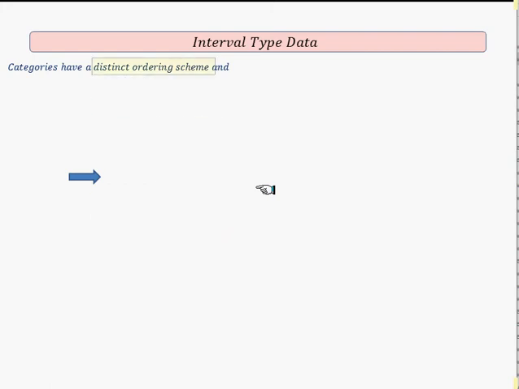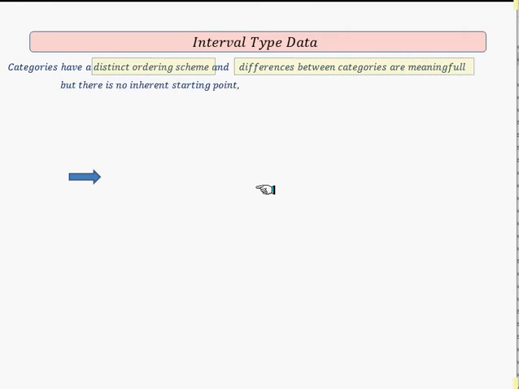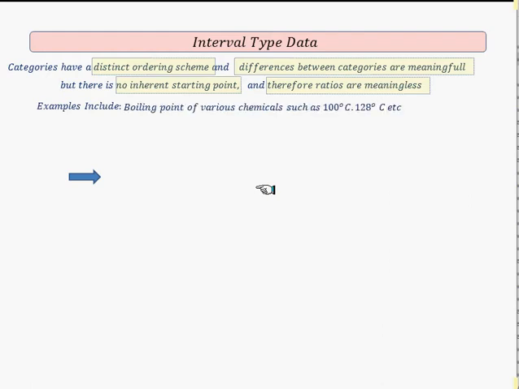On the other hand, with interval data, there is an interval scheme. The differences are meaningful, but there's no inherent starting point, and ratios are meaningless. Examples: the boiling point of various chemicals, such as 100 degrees, 128 degrees.